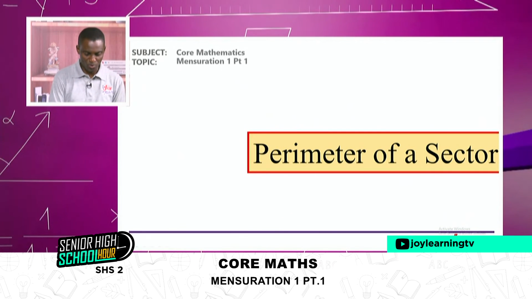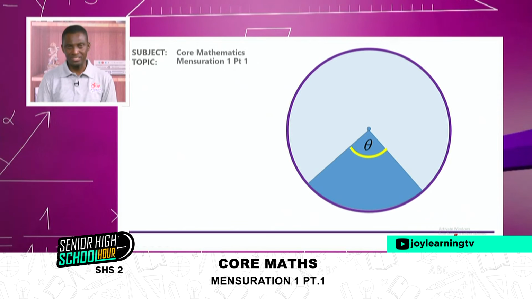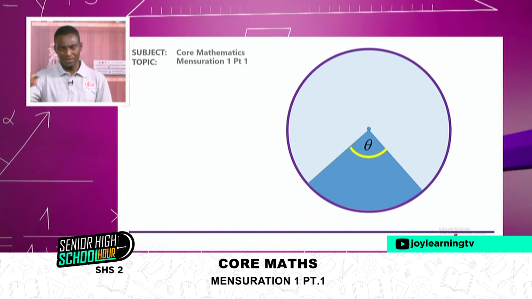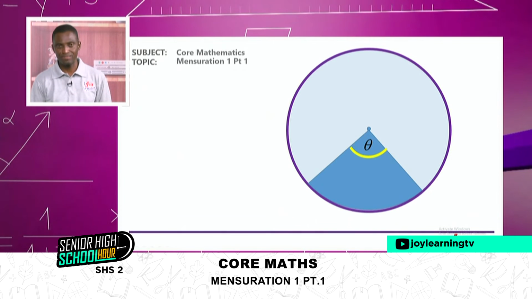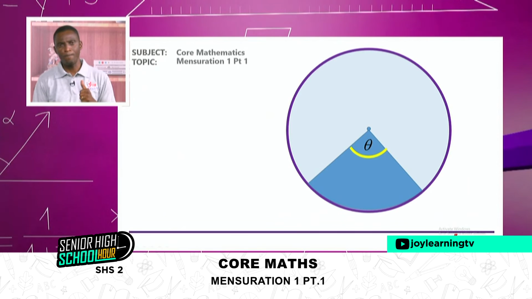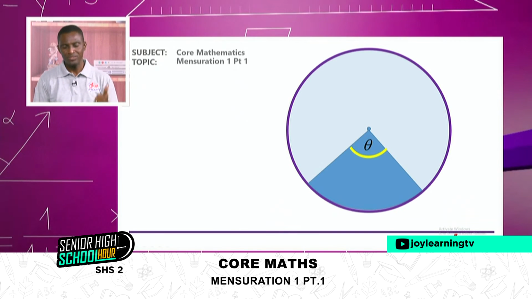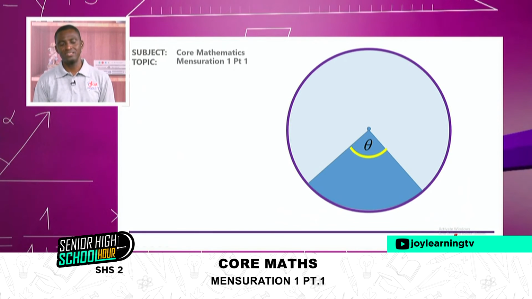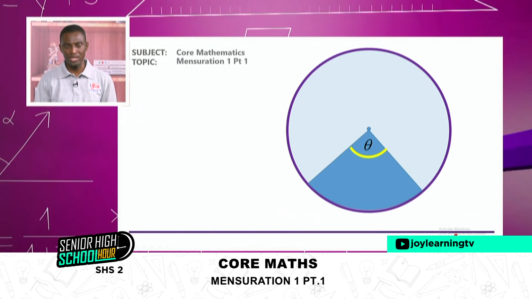So we want to look at how to find the perimeter. Of course, the perimeter simply means the total distance around the sector. Whether the sector is a major sector or minor sector, the formula remains the same. Just that the central angle will change if it is a major sector, and it will be the theta if it is a minor sector.